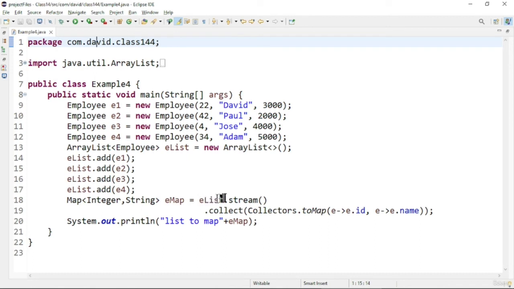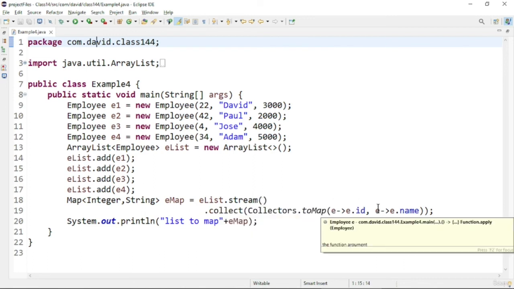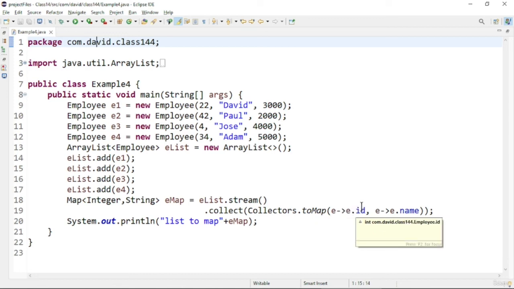In that I will pass the key mapping and value mapping like this: the particular key I want to place and the particular value I want to get. Those I have to pass as lambda expressions. After that I am using System.out.println to print the map which you get finally.